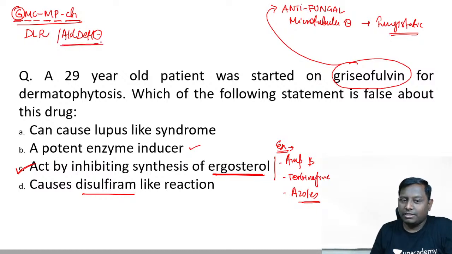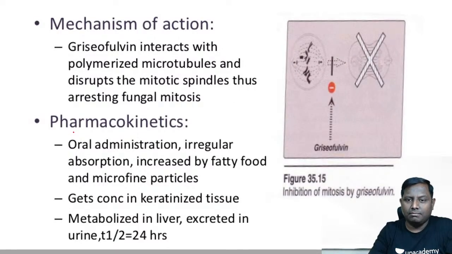So I hope all of you have got why C is the correct answer here. You have to choose the false statement. So C is the false statement. That's why it's correct. And it can cause disulfiram-like reaction. It's a potent enzyme inducer. It can cause lupus-like syndrome, and serum sickness or lupus-like syndrome can be caused by this drug. Yes. And so C is the correct answer. I hope it is making sense to all of you. And now I will take the next one. So this is the microtubule inhibitor.